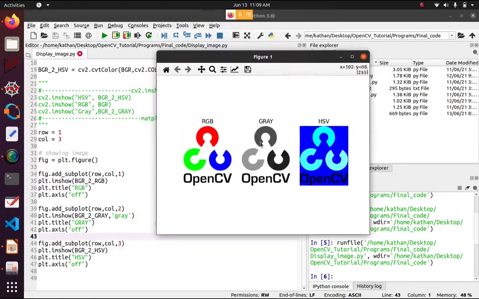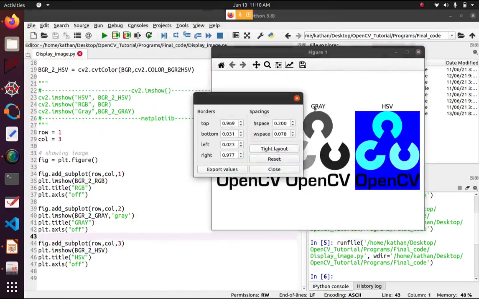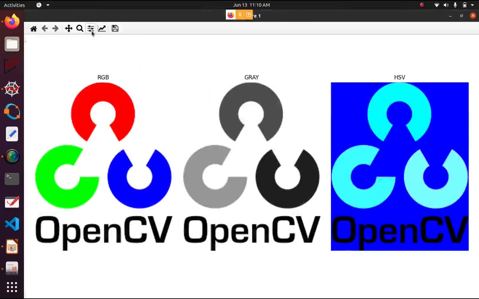See, I am plotting three images using this subplot feature. You can also zoom with this. I hope everyone can see. You can see when I move my arrow over this HSV image, at the top you can see the values: the first argument is hue, the second is saturation, and the last is value.